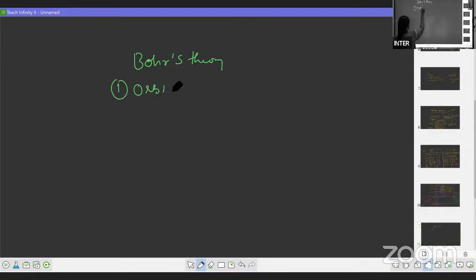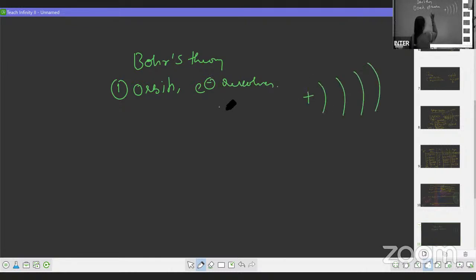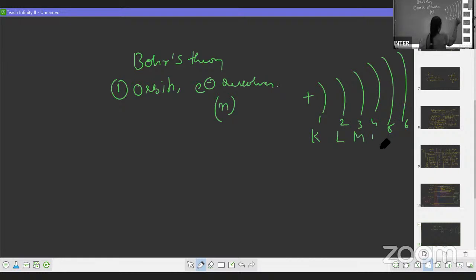You have to write about the orbit, and how the electron revolves. Then the orbit numbers: how to write the orbit number. The orbit number symbol is n, so this is 1, 2, 3, 4, 5, 6, etc. They are also in the form of alphabets K, L, M, N, O, P, etc. You can write them in alphabets as well. Now the next point: the energy of the electron is constant.